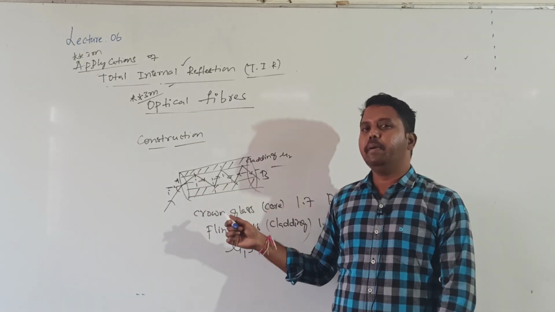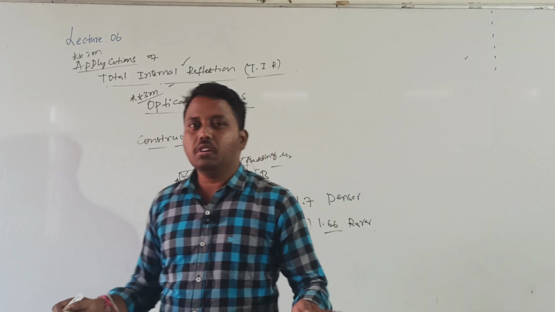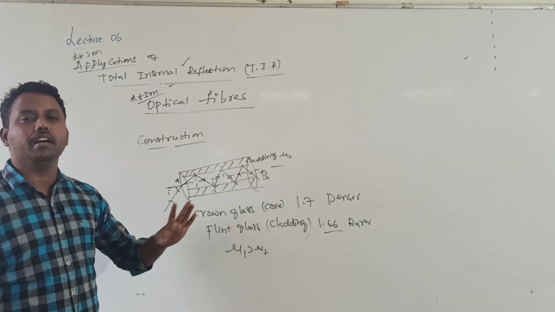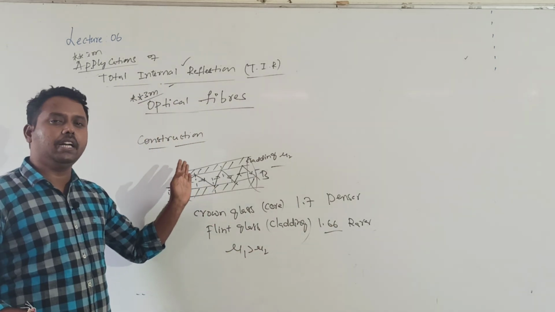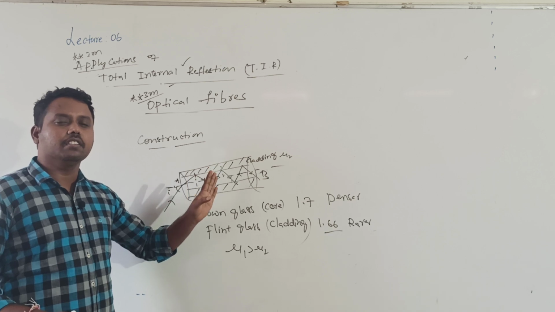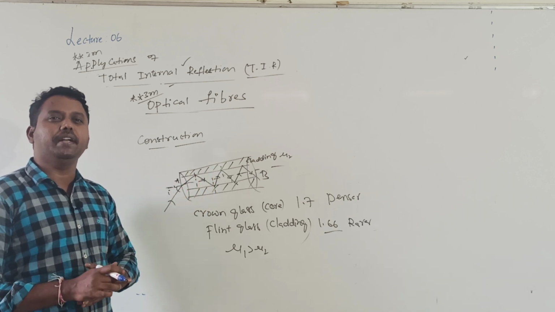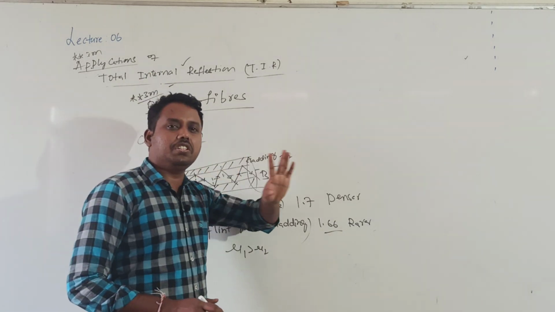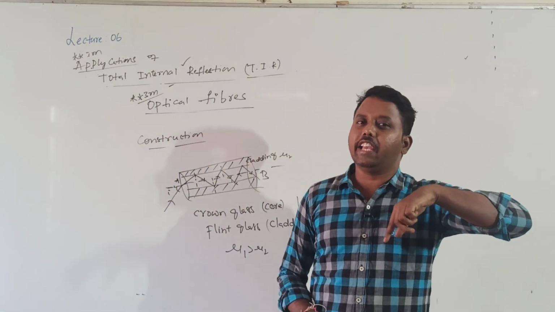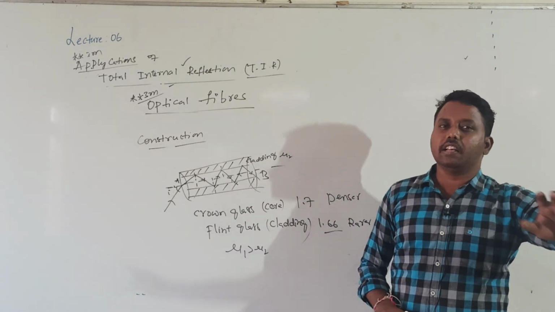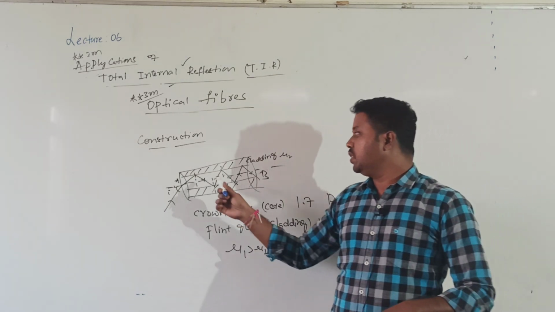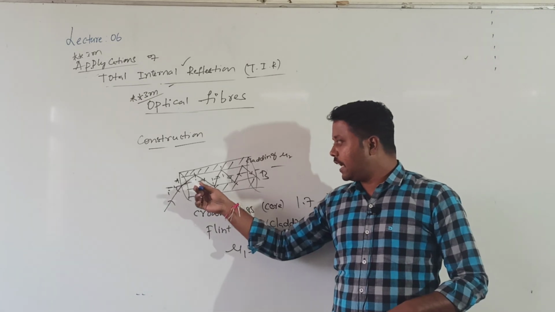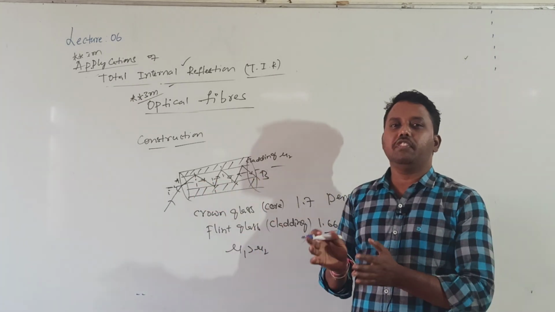Now the light ray is transmitted due to multiple reflections. But remember, though they are undergoing multiple reflections inside, there is no loss of energy. This is not simply reflection, this is total internal reflection. In a reflection there is a loss of intensity, whereas in TIR there is no loss of intensity. Due to that, the light ray is transmitted from one end to another end safely.